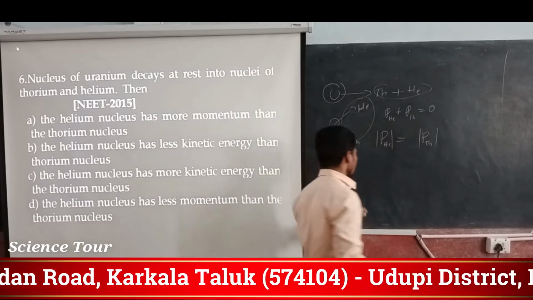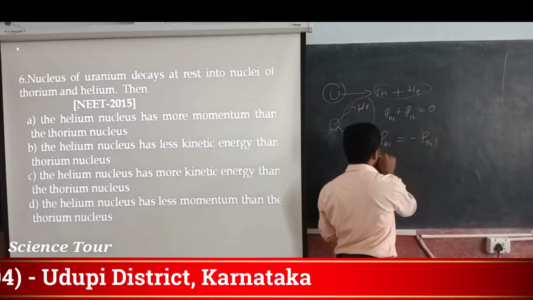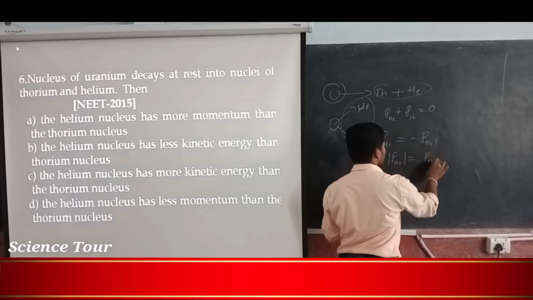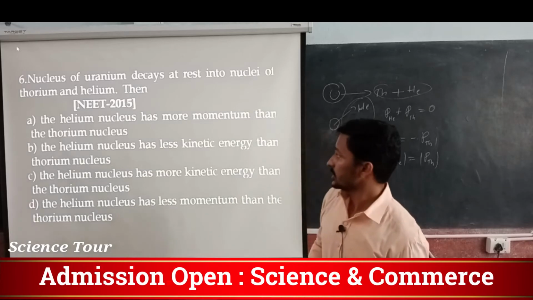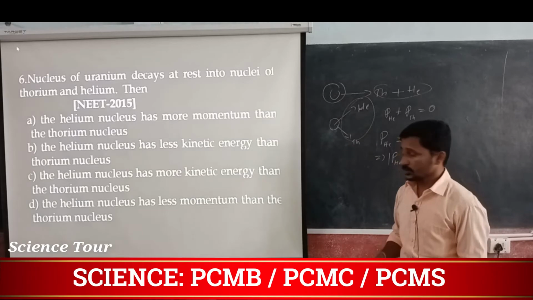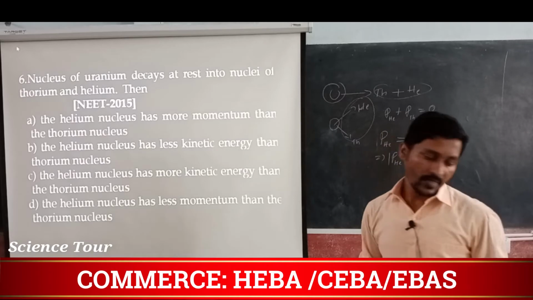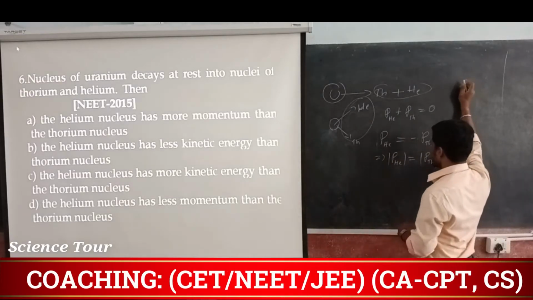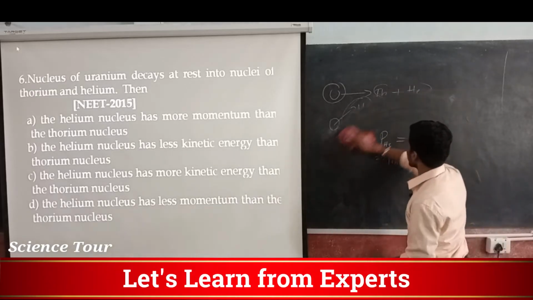So next step I should write down. I am rewriting here itself. Because of this I can write down magnitude of momentum of helium is equal to magnitude of momentum of thorium. Now momentum is same. Helium nucleus has more momentum? No, it is not like that. For both, momentum is same. So next what is the thing they have asked? They have asked about kinetic energy. How can we write down kinetic energy? Kinetic energy expression based on momentum you can write down. Can you tell me? Can you guess?